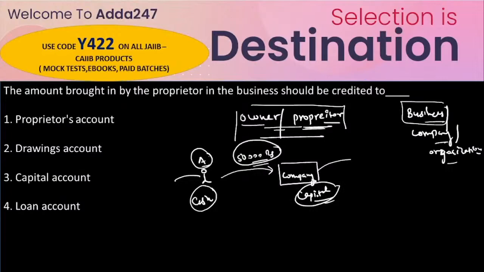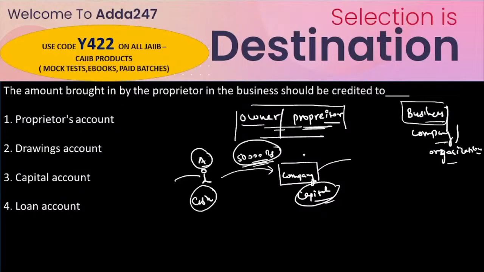Understand this: the same cash. Many times in the exam, the question asks you to make the balance sheet equation, where the transaction is that A started the business or the company with 50,000 rupees.